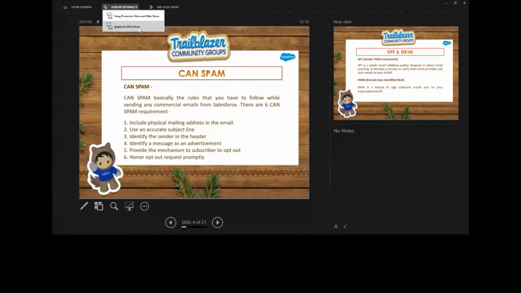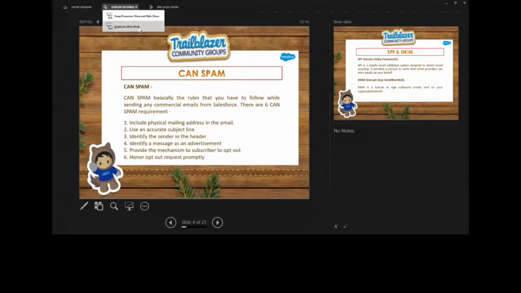The fourth point is that identify a message as an advertisement. Again, it's related to the content, because you have to disclose clearly that your message is an advertisement.